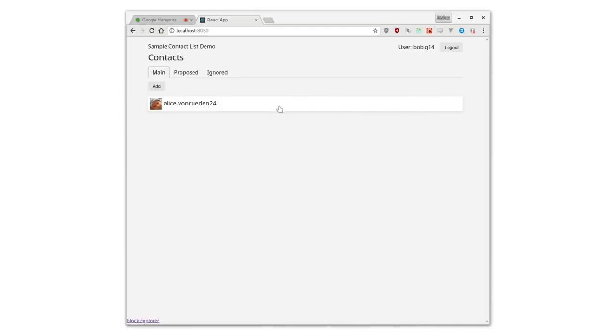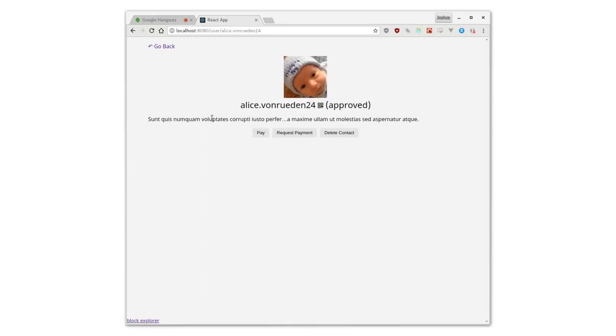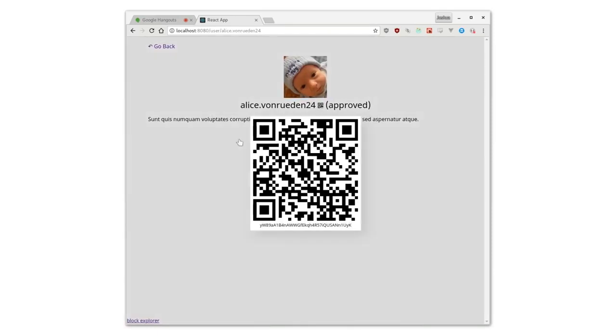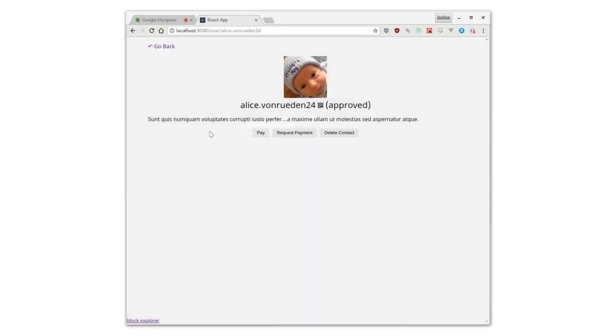And now we've written this to the virtual blockchain. Alice and Bob are each other's contacts. Bob can go in and look at Alice's profile, and he can even look at a payment address for her. Now this is a stand-in, but this is generated from a public HD key that Alice gave Bob. So he can make one-time payments to her over and over again.